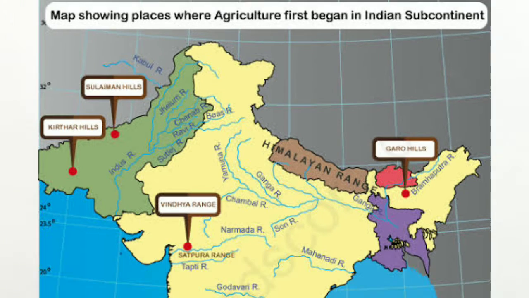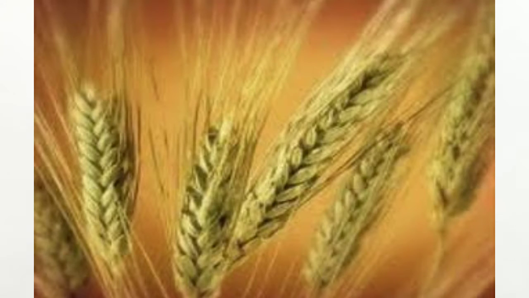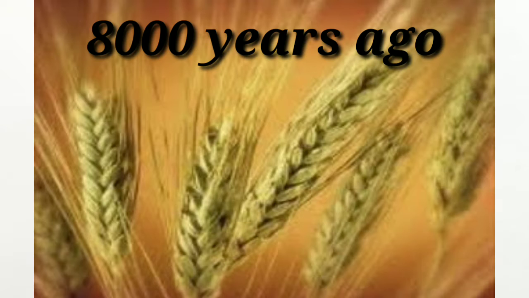The second place where traces of the habitation of people are found are the areas along the Suleiman and Kirthar hills. These areas are located in the northwest of the subcontinent. In these places, people first started growing crops like wheat and barley, around 8,000 years ago. And people first started rearing different types of animals like goat and sheep.